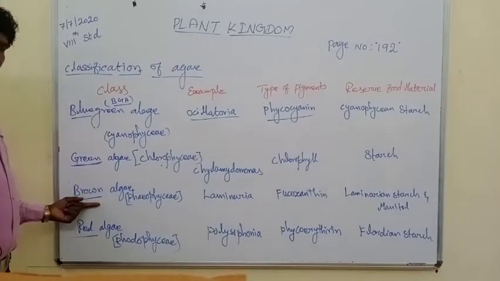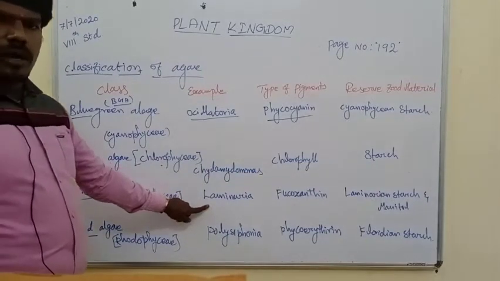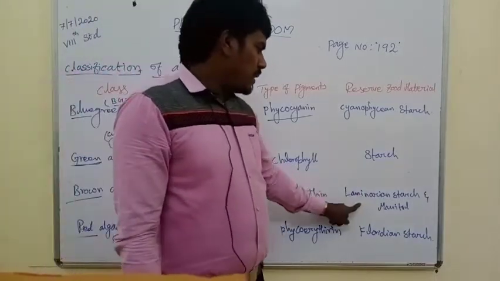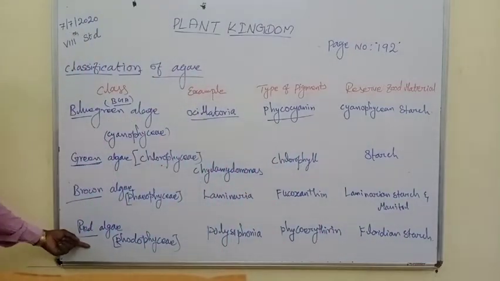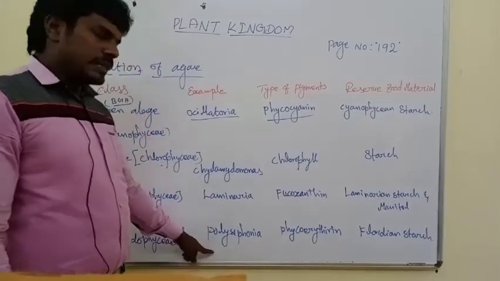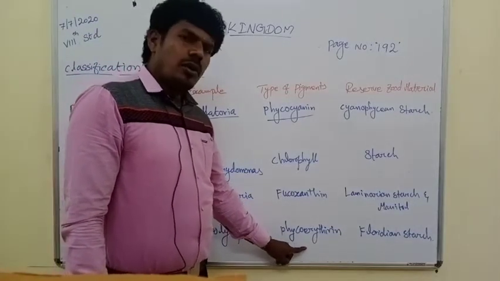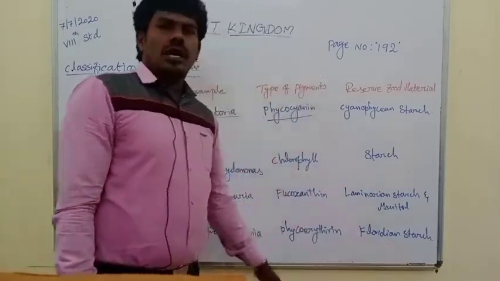And the third one, brown algae, that is Phaeophyceae. Laminaria is a good example, the pigment is phycoxanthin, and they store food as laminarian starch and mannitol. And the last one, red algae, Rhodophyceae; an example is Polysiphonia. The pigment is phycoerythrin, and the storage material is floridean starch.